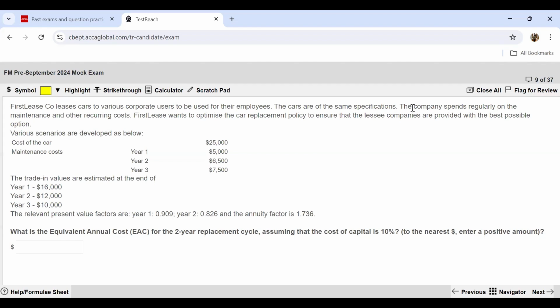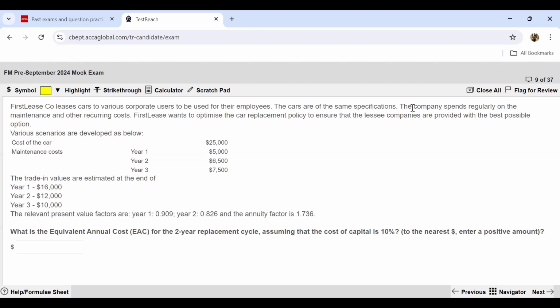Various scenarios are developed as below. Cost of the car is $25,000, and then there are maintenance costs. The trade-in values are estimated at the end of these 3 years. These are the trade-in values. That means if you give away the car, then this is the amount that you're going to get.